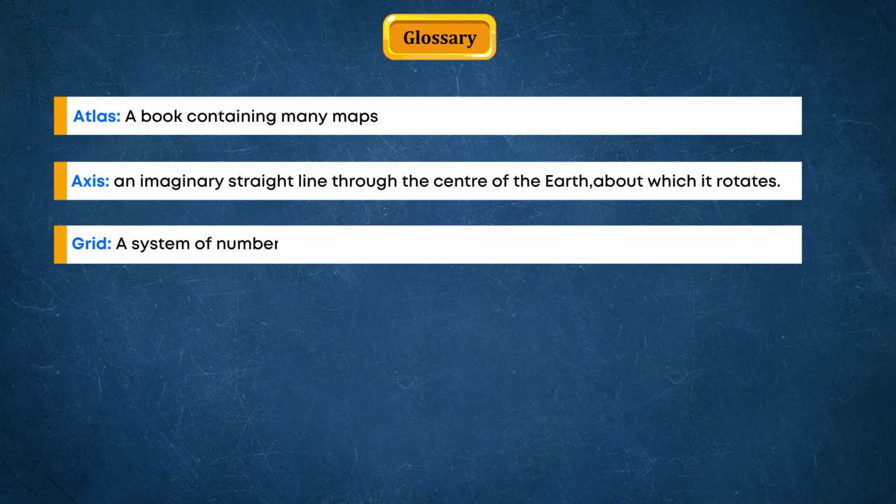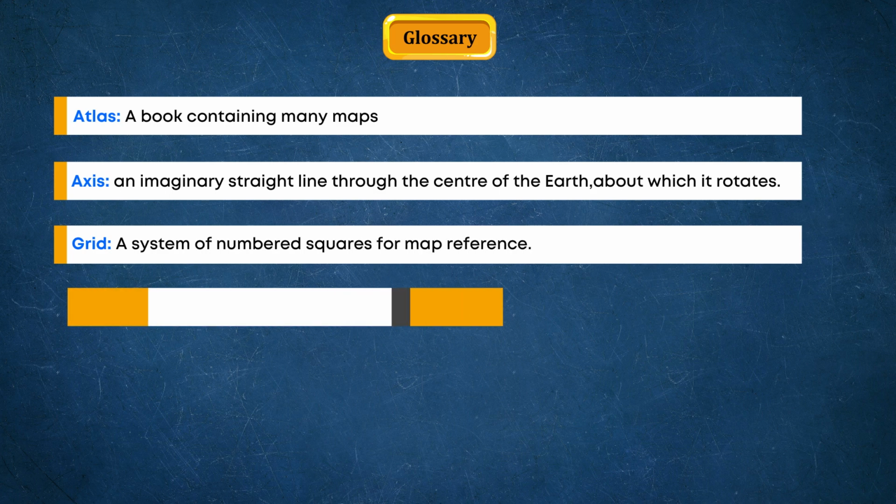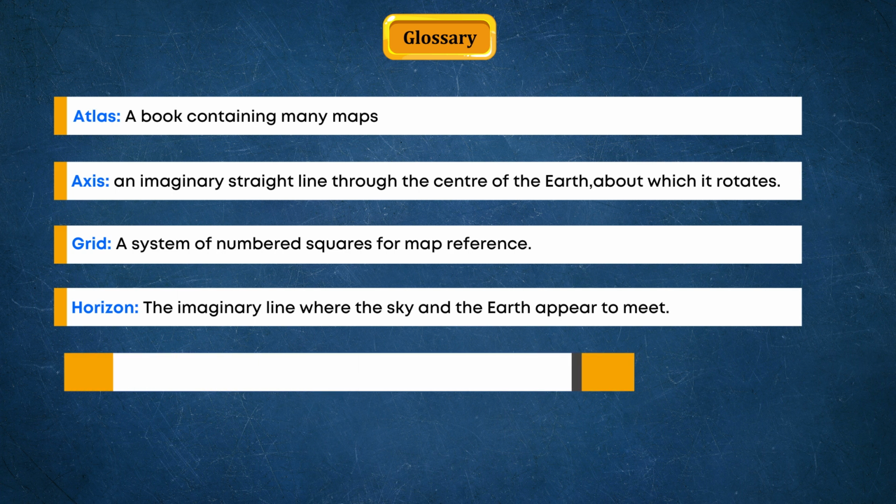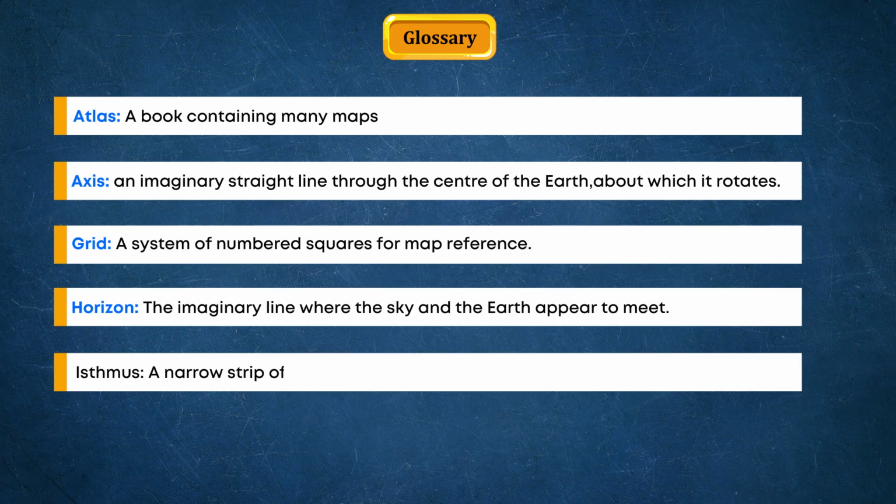A system of numbered squares for map reference. Horizon. The imaginary line where the sky and the Earth appear to meet. Isthmus. A narrow strip of land connecting two large masses of land.